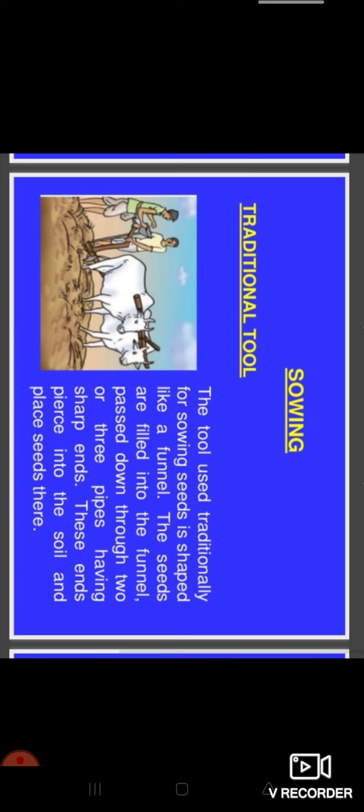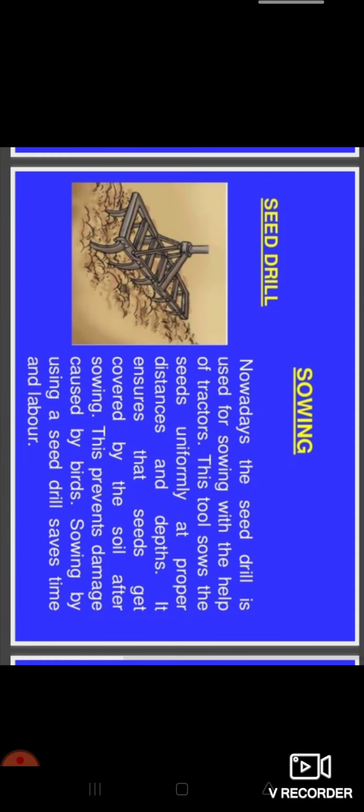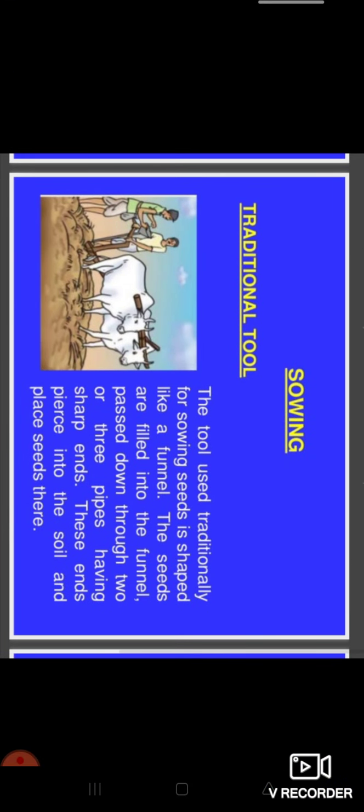If you use this kind of traditional tool, it is time consuming. Within one day you cannot sow the whole field, but this tool you can join with the tractor and complete your task within 1 or 2 hours. Not only that, if you use the traditional tools, there is no guarantee that the seeds will be sown at a proper depth and distance.